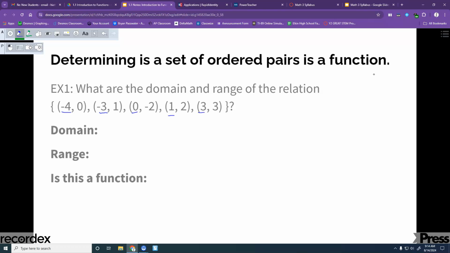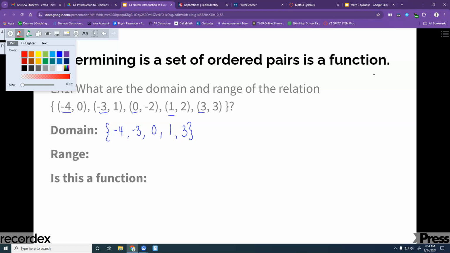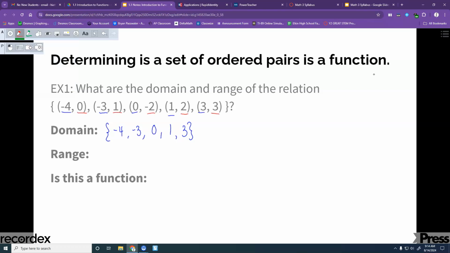If we want to write the domain for this, we're just going to list all of the x values: -4, -3, 0, 1, and then 3. You wouldn't want to repeat any values, but none of these are repeated. And then the range is the y values. Let me use a different color here. The range is just your y values, so you're just going to list them: 0, 1, -2, 2, 3.